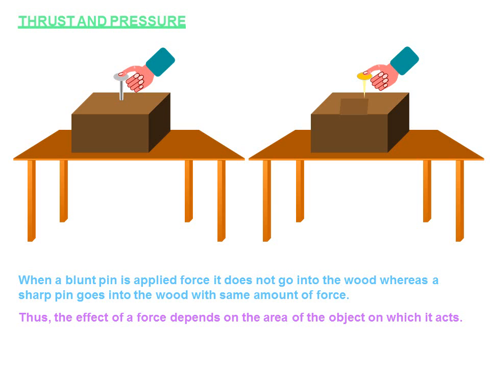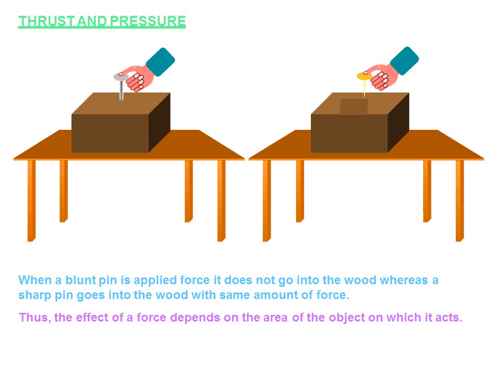If a blunt pin is inserted on the hood with the same force as a sharp pin, the sharp pin will go deeper, and the blunt pin will not penetrate, whereas the sharp pin will easily penetrate. That is because of pressure.